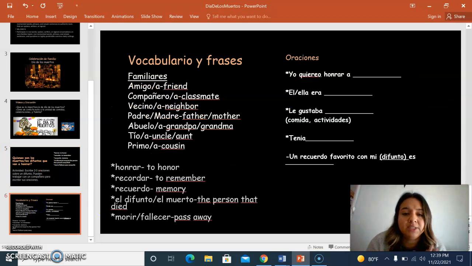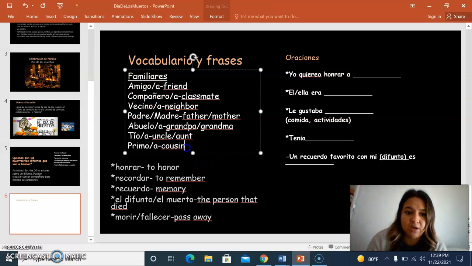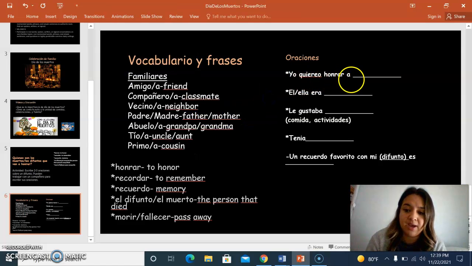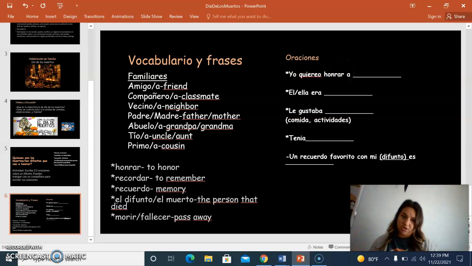For this lesson, since they're writing their oraciones, I have sentence frames, which would help the students that are learning Spanish as well as the English learners, because they're having to write the sentences, and it has sentence frames here to support them. And I have the translations here. So this is just a little example, like I have the people that they can choose from. Right here it has yo quiero honrar a, and they're going to write who they're going to honor or who they're going to remember.